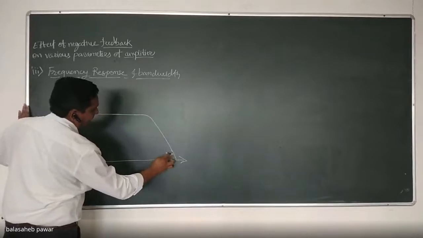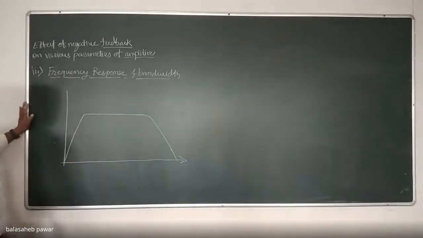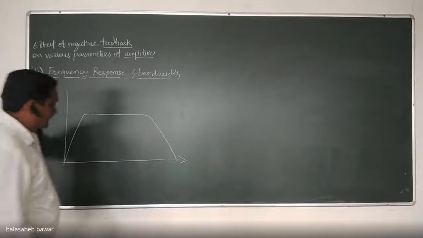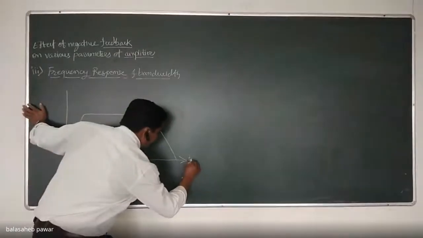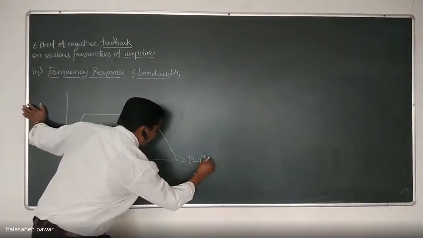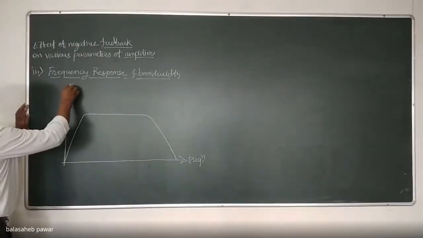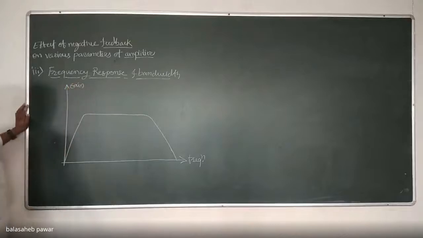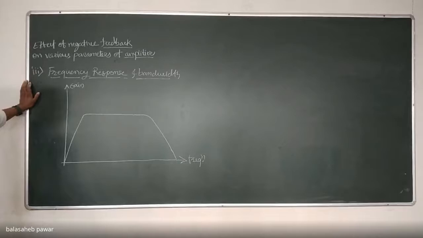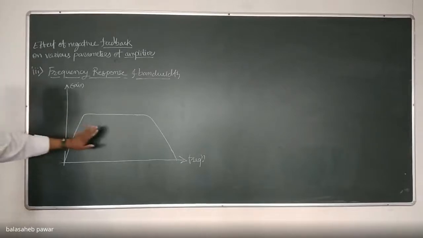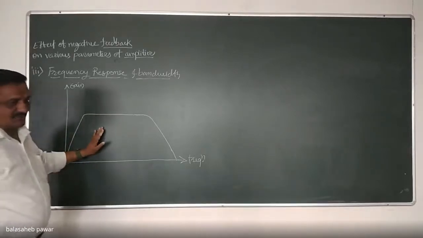We observed such type of frequency response of that CS MOSFET amplifier. So here on x-axis we are taking frequency, and on y-axis we are taking gain. Is it okay? Are you familiar with this? This is known as the frequency response curve of an amplifier.